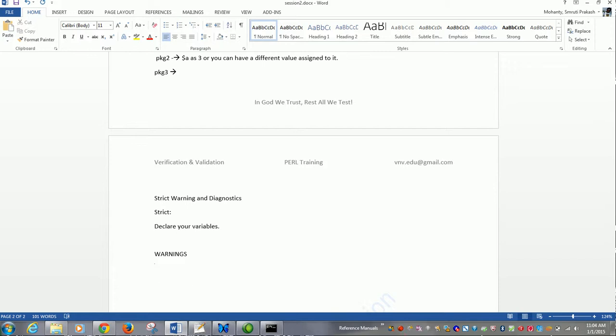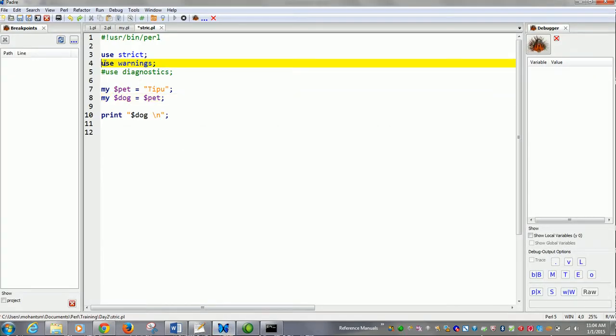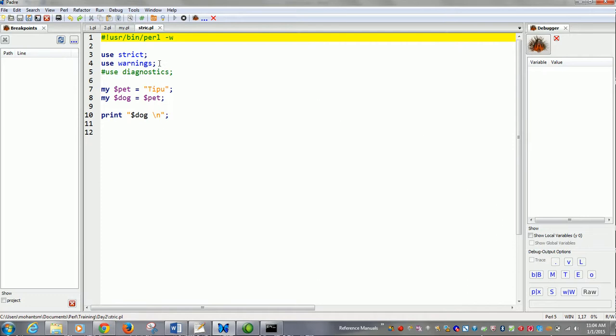You should look at the warnings closely to find out what they actually mean. There are two ways to declare warnings. Either you can explicitly use warnings, or you can have a -w over here. Both are quite the same, but it is different when you have scoping in place.